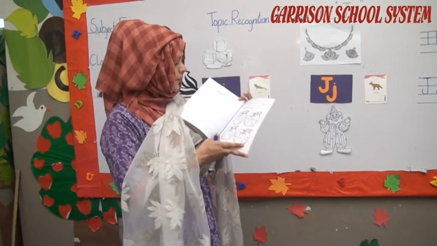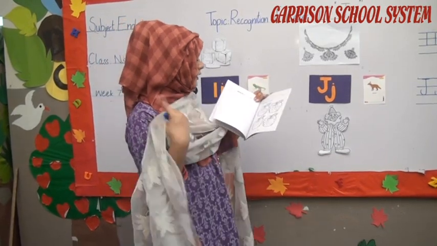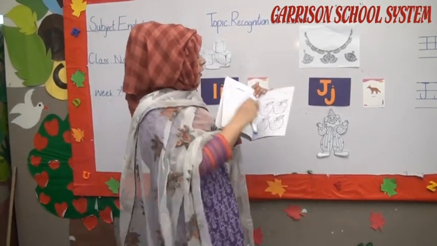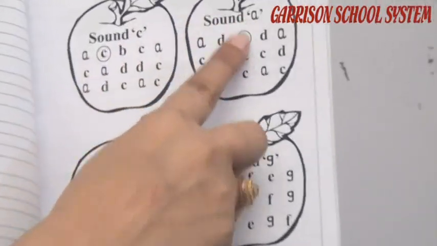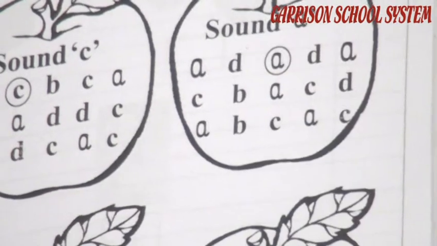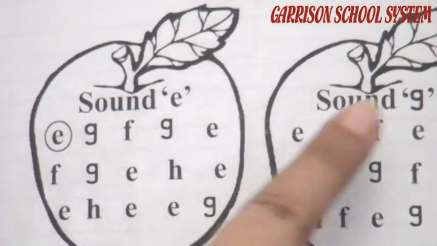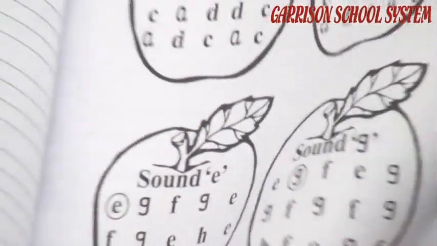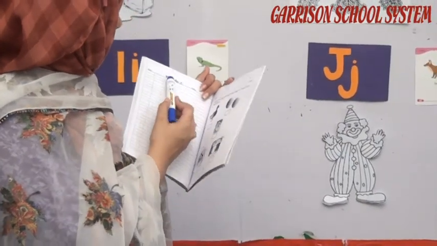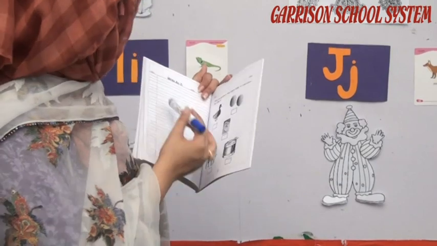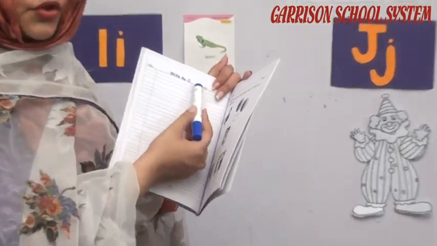Then circle the given sound. Sound C, you are going to circle all the C. Sound A, circle all the A. Sound E, circle all the E, and sound G, circle all the words starting with G. Again on page number 56 you are going to write A till J.